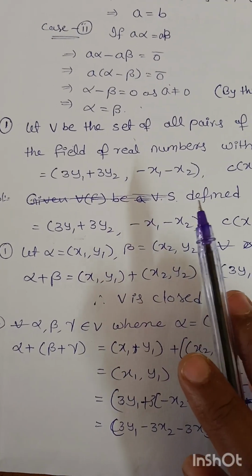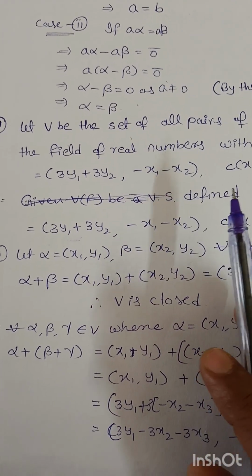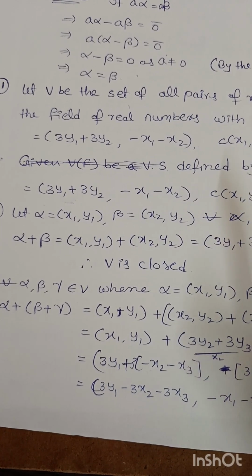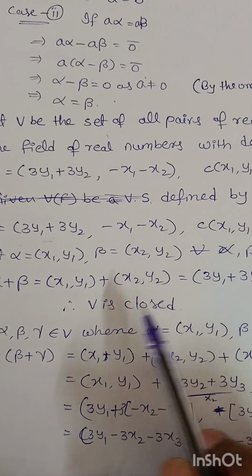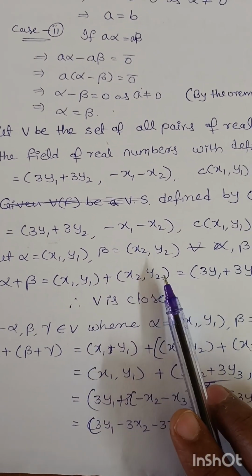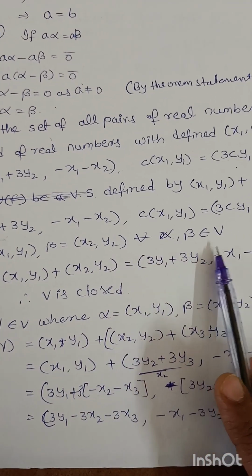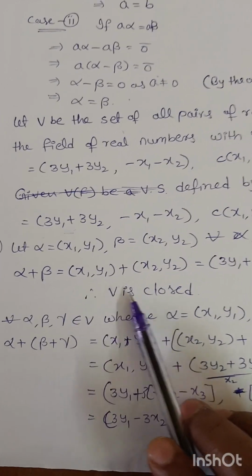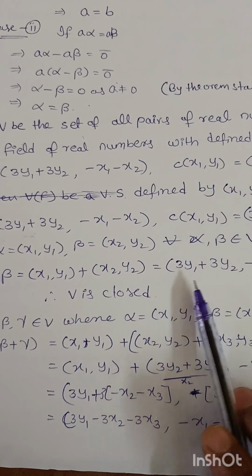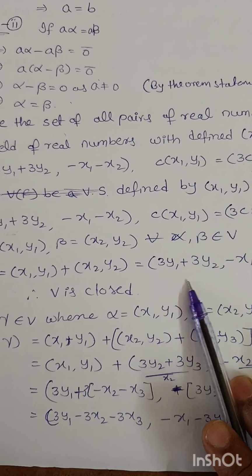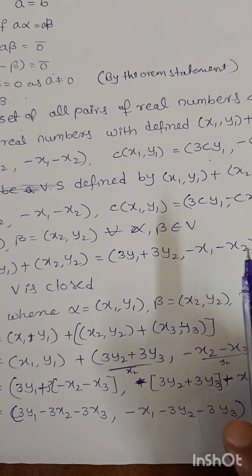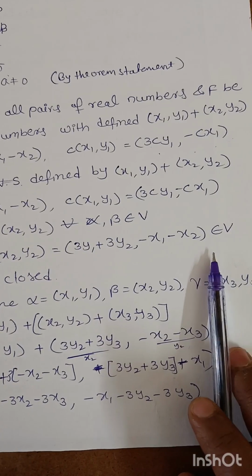Now we want to check V(F) is the vector space or not. So first property is closure property. Let α equal to (x1, y1), β equal to (x2, y2) for all α, β belongs to V. So α plus β equal to (x1, y1) plus (x2, y2), that is equal to (3y1 plus 3y2, minus x1 minus x2). So this belongs to V.